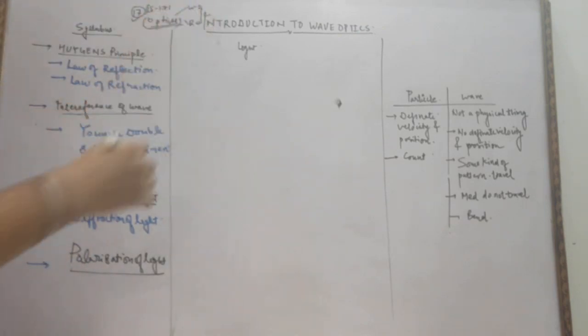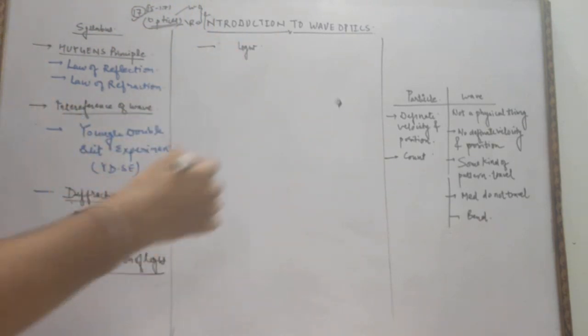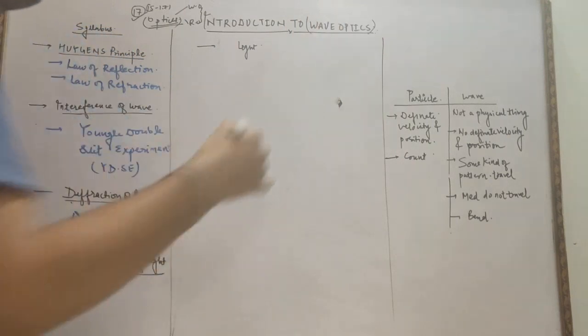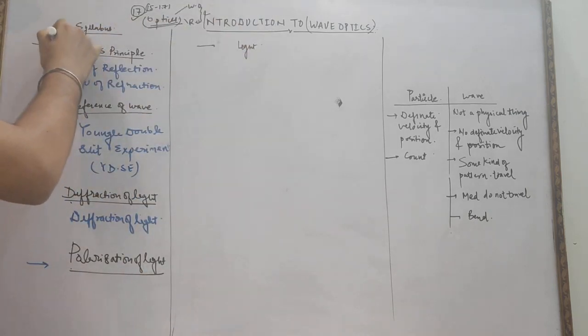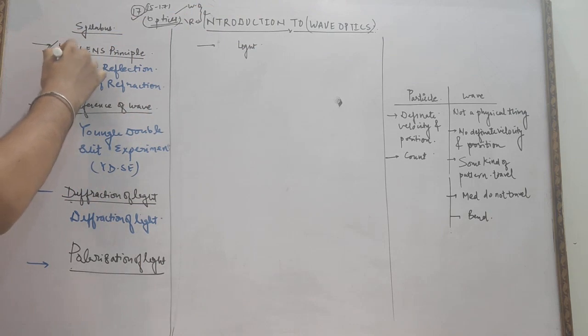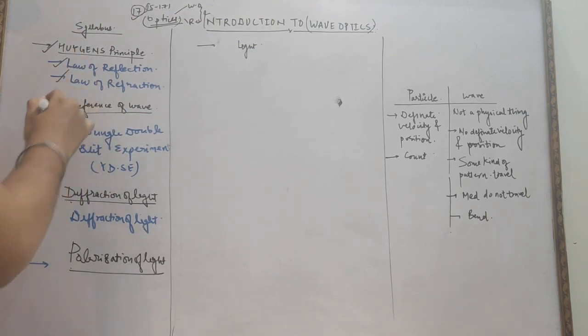Today in this lecture series we will start our introduction to wave optics. Before understanding wave optics, first we will see the syllabus we are going to cover in this chapter. The first chapter is Huygens principle, in which we need to study the law of reflection and the law of refraction. The second topic is interference of waves.